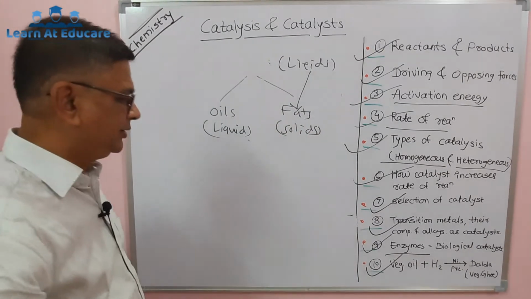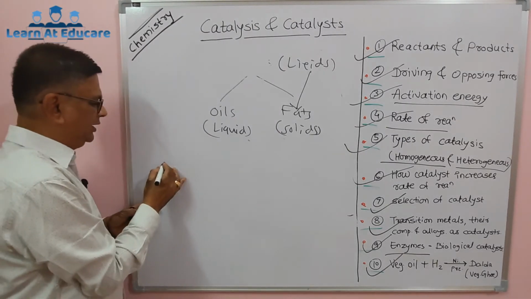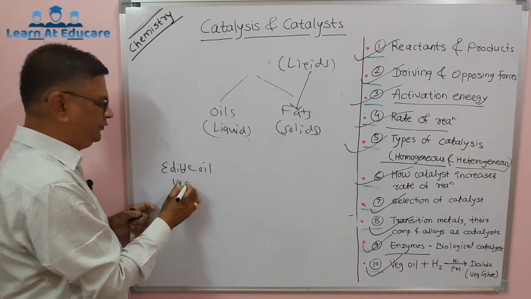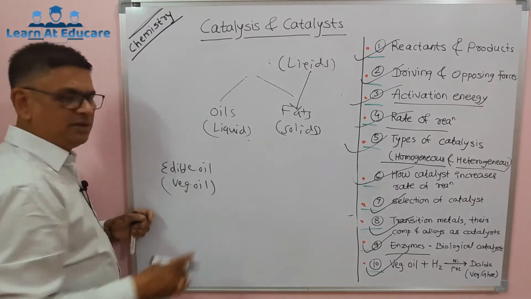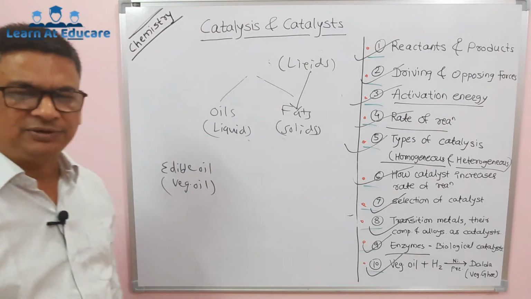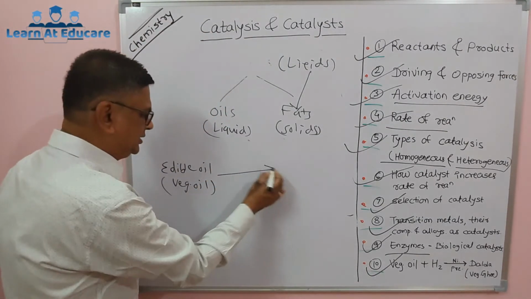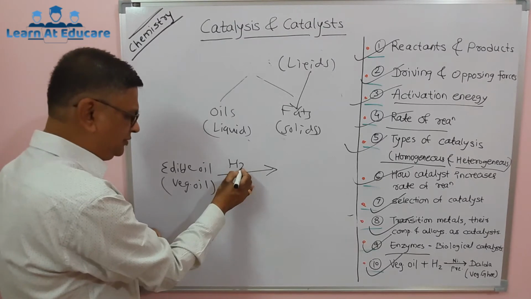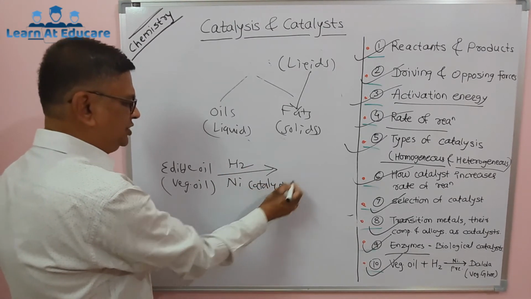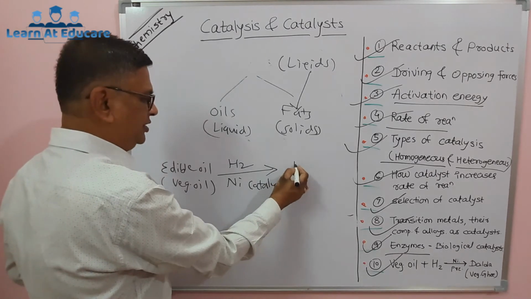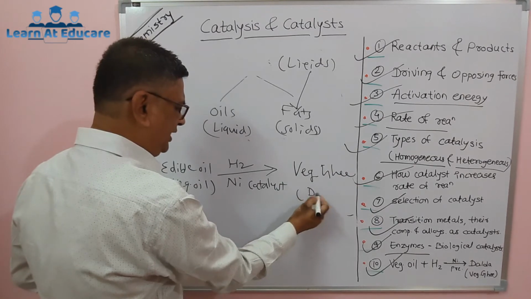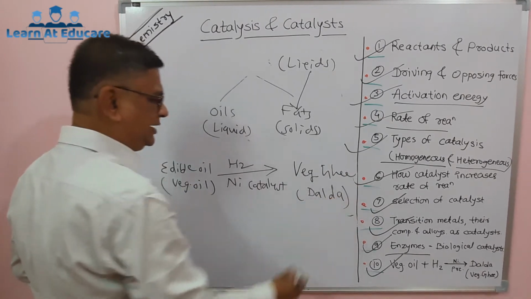We take an example here: the liquid vegetable oil, that is edible oil, or vegetable oil. For example, groundnut oil, soybean oil, coconut oil. When it undergoes hydrogenation by addition of hydrogen in the presence of nickel catalyst, then we get solid fat in the form of vegetable ghee, which in common language is called dalda ghee.